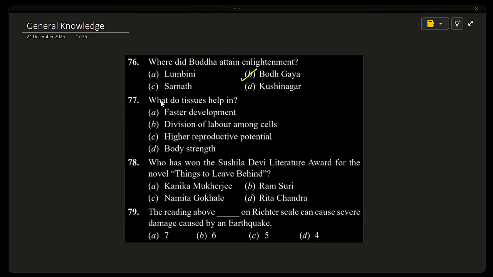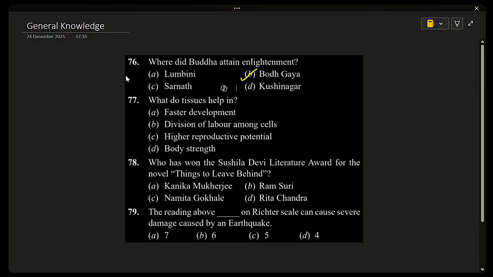Other options: Lumbini is the birthplace of Buddha, not where he got enlightenment. Sarnath is where Buddha gave his first sermon, that is, his first speech. Kushinagar is the place where Buddha attained Mahaparinirvana, that is, he passed away. So you can remember: birth, Lumbini; enlightenment, Bodh Gaya; first speech, Sarnath; and death, Kushinagar.